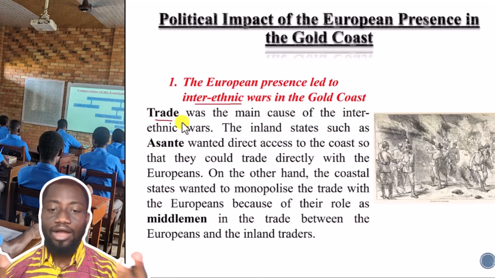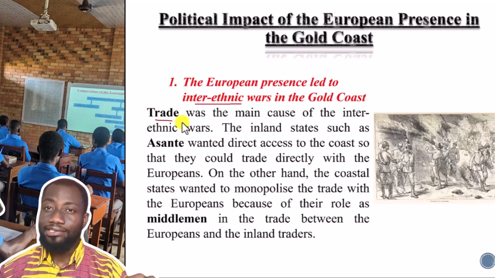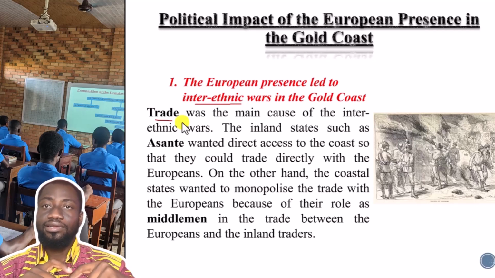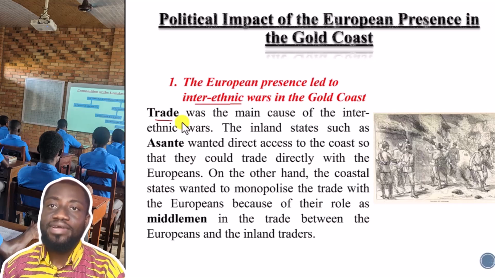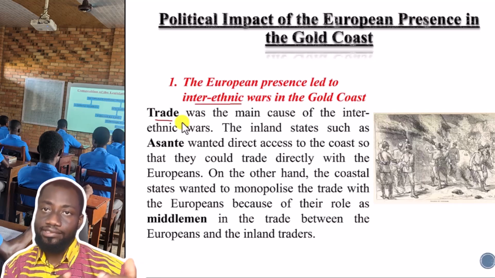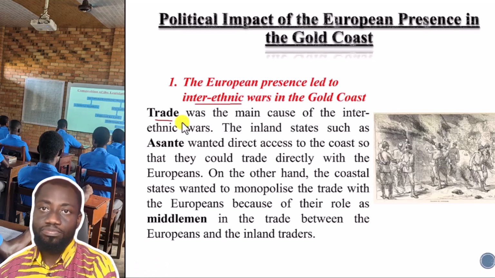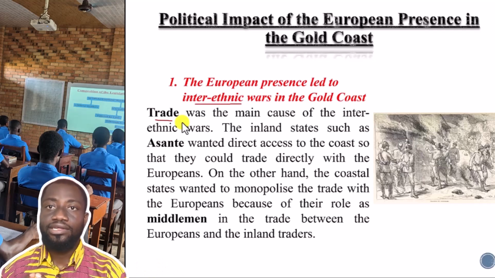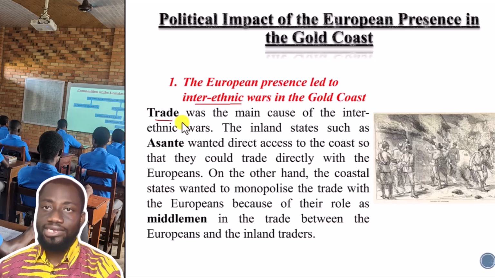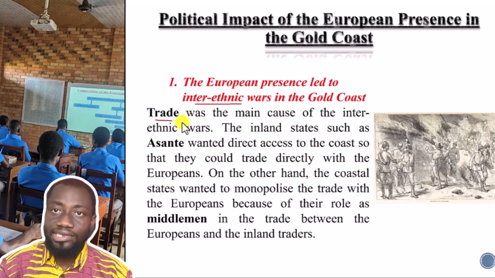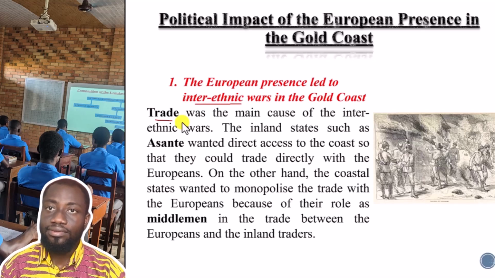However, the coastal states, such as the Fanti people, were the middlemen in that trade between the Asantes and the Europeans. So many times, Asante may have to trade through these middlemen, the Fantis.